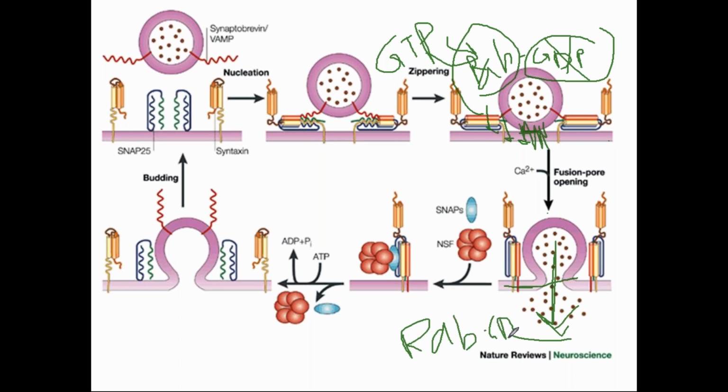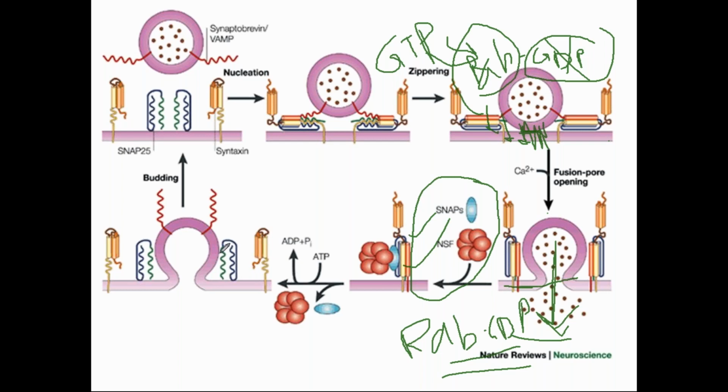Okay, RAB GDP. And as soon as this transition occurs, there are two proteins which come into active form. They are these two. Just remember the names like this only. No need to remember the full form. The full forms are given in the notes, but if you can remember, okay. If you can't, then also it's fine. Just remember the short forms, NSF and SNAPs. These are the two proteins which will come and bind with this vesicle, and they will unzip this.